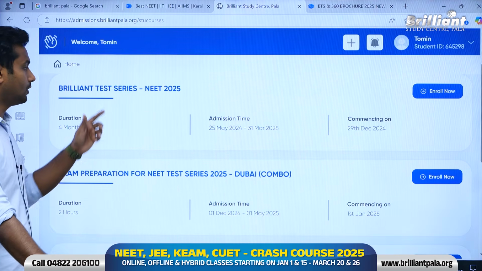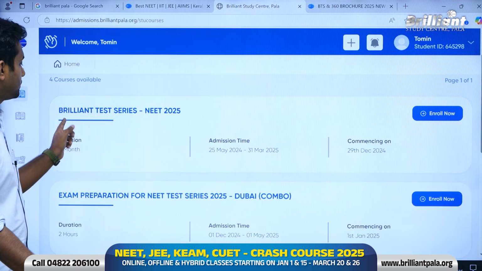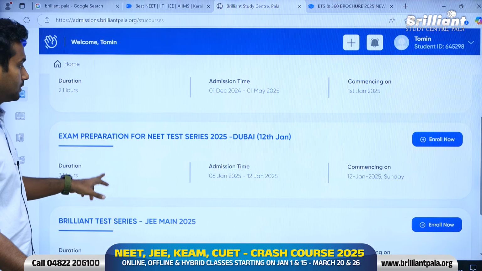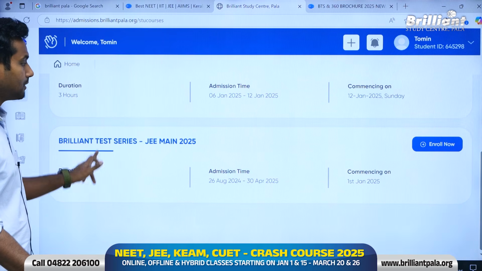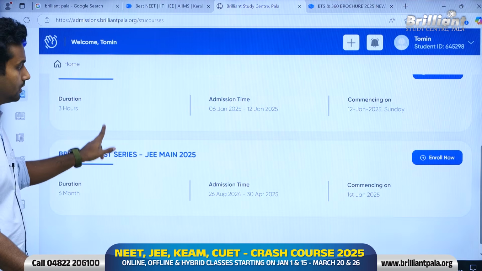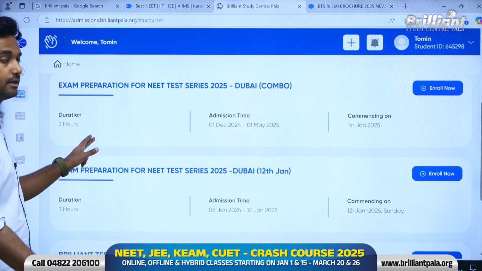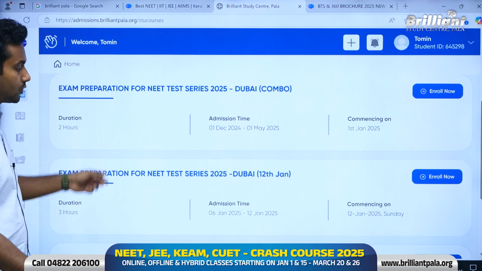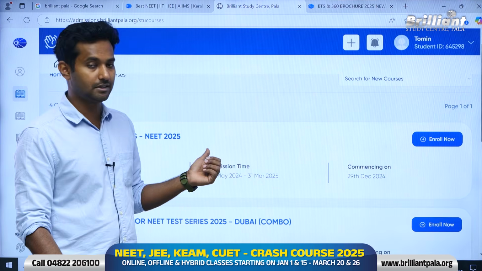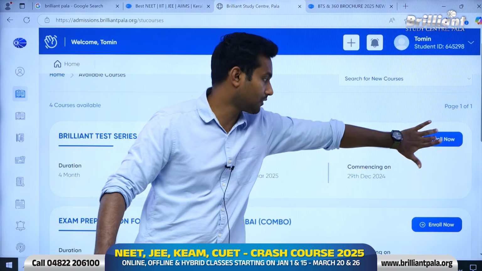Now it's showing all the available courses for me, which is BTS NEET 2025, Dubai, and another Dubai program is also there. Then there is a JEE Main program. If you are an engineering student, you should select this one. If you are a student from Dubai and you want to write the offline exam in Dubai, you should select either of these. If you are a student who wants to attend NEET BTS, you can select this one. We will click enroll now.